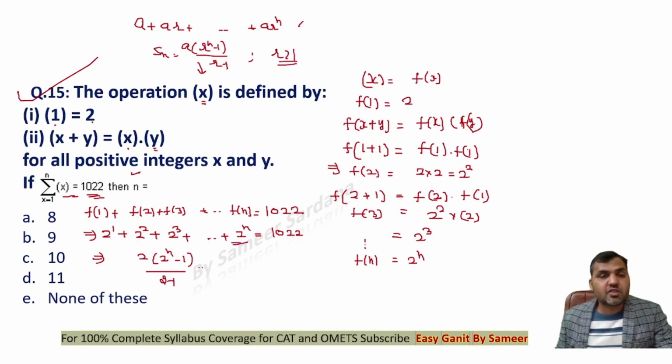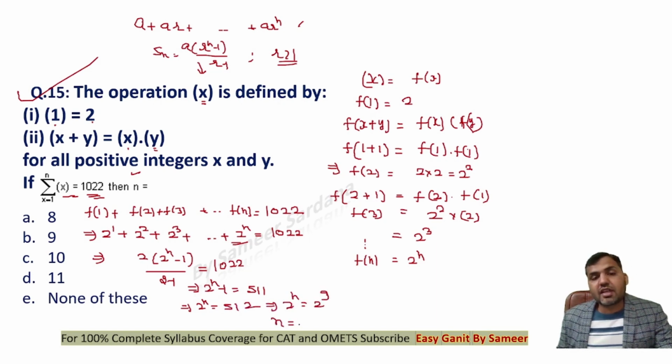Sum of the terms of a GP series will be equal to 1022. Guys, 2 into 2 power n minus 1 is 1022, so can I say 2 power n will be 512? Now if 2 power n is 512, that is 2 power 9. So n will be equal to 9 here, right? So B would be the correct answer to the question. The value of n will be 9.